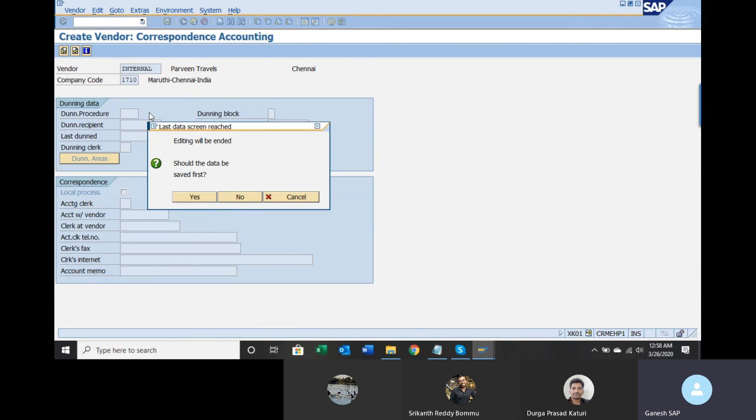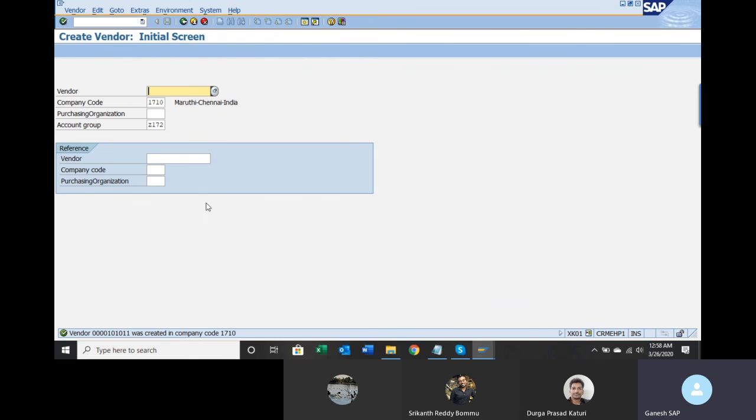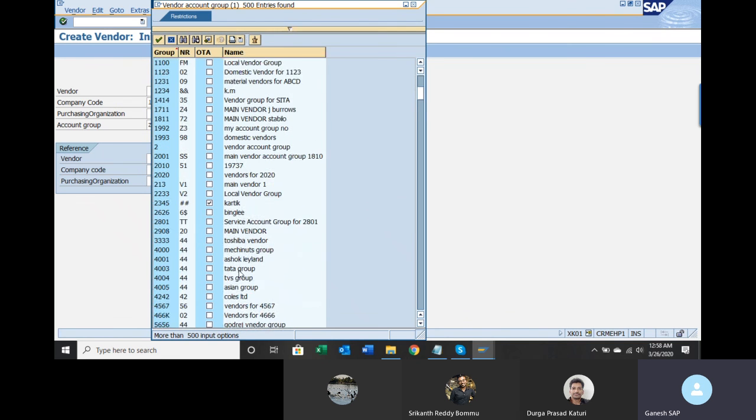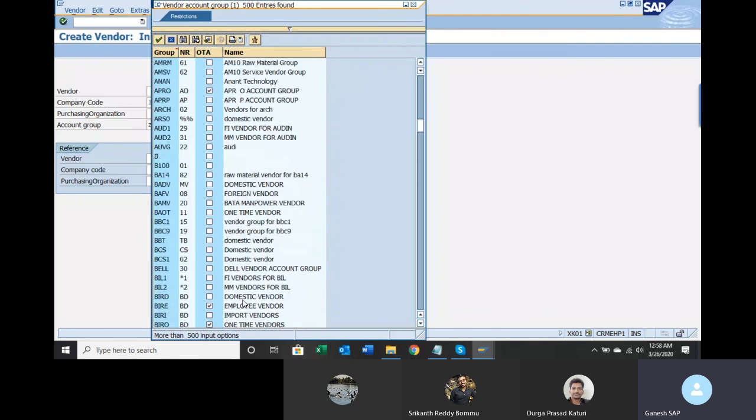Enter, enter, save it. So everything is same, but only this field has come. Since I do not have that purchase organization in place, I did not give that. This account group belongs to 1712, Z172, which is nothing but the service vendor group. Okay. Service vendor group.